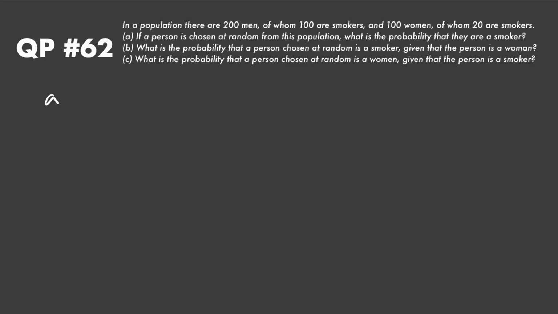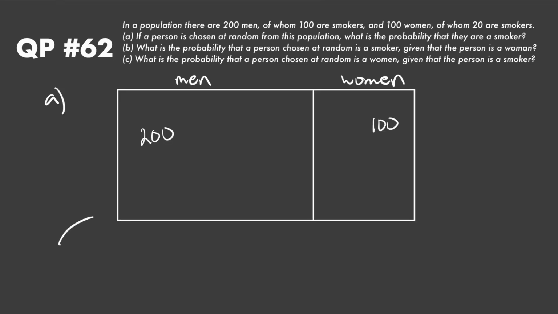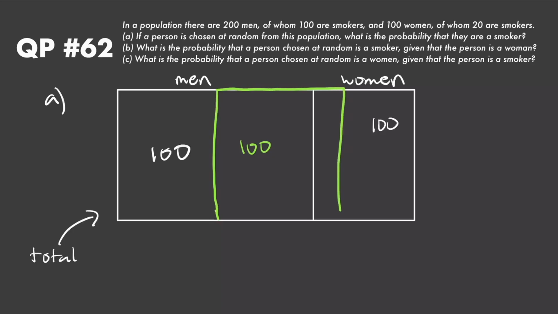So if you can imagine, I have the entire population enclosed within this rectangle, right? So I have 200 men and 100 women. Now it tells us that of the 200 men, 100 of them are smokers, so there's going to be 100 of these total 200 men over here, so there's going to be 100 men that are not smokers. And there are 20 women who are smokers, so if we draw this green box out here, this encompasses all of our smokers, so we'd have 20 women, and then we'd have 80 women who are not smokers.